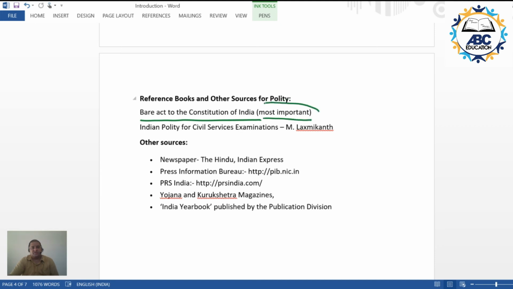So I request all of you to have this bare act to the Constitution of India, and for this you can procure a copy of PM Bakshi. That would be sufficient. Bare act to the Constitution of India.